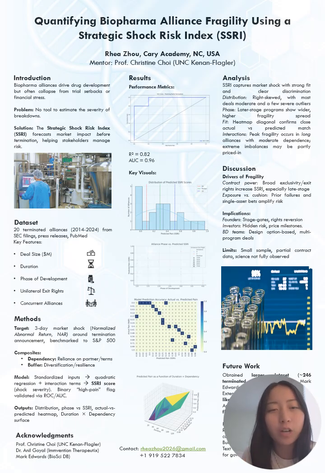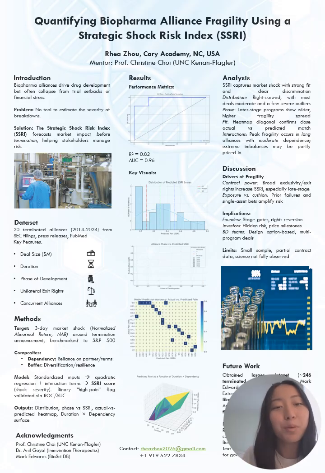Beyond predicting how big the shock will be, I also wanted to test if SSRI can really flag which alliances are high risk. So I employed a classification model called the ROC curve and measured the AUC, which is the area under the curve, to test this. I defined positive cases as painful terminations having an NAR greater than 0.75. I swept through all of the possible cutoffs for the SSRI and calculated the true positive rate and false positive rate, which are the fraction of real painful terminations flagged and the fraction of stable deals wrongly flagged, respectively. I plotted a curve of TPR versus FPR and calculated the area under this curve, which indicates the probability that my model ranks a random painful alliance higher than a random safe one.